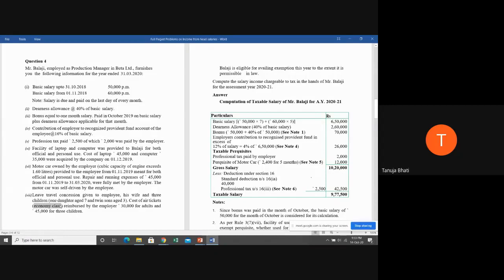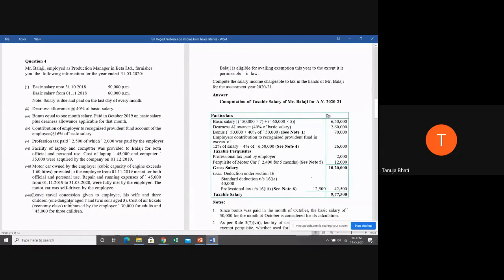Economic class is the basic class he is taking. So tell me whether it is going to be 100% exempt. So we have already seen in leave travel concession, students, that if it is an economic class which is being taken by the employee, then it is exempt and it is not taxable.